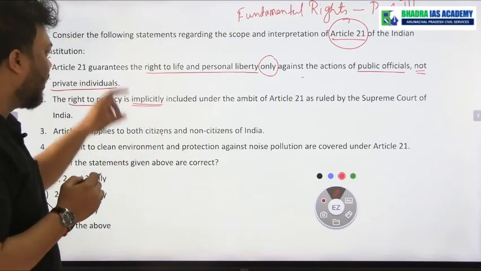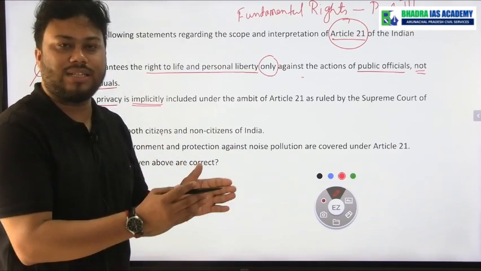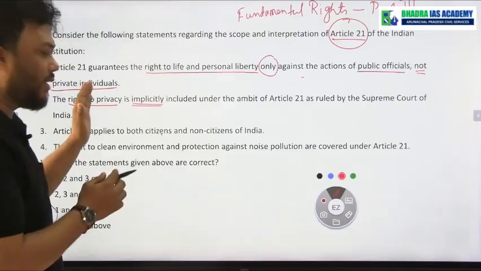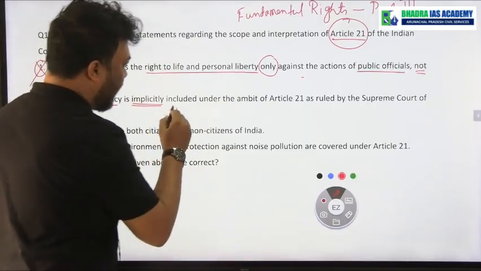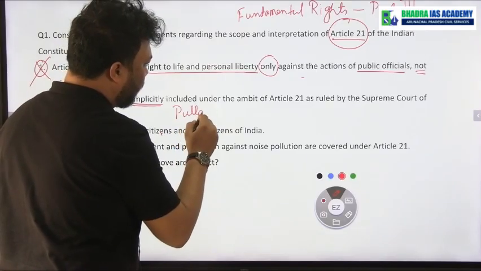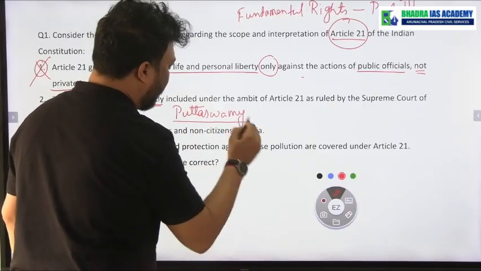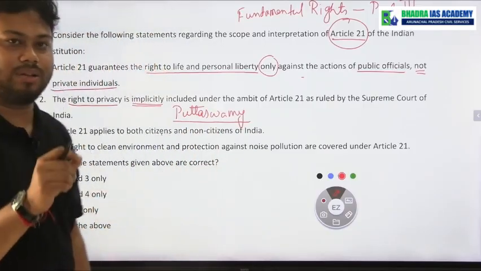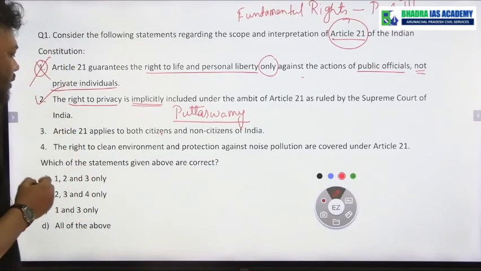Implicitly included means it is not directly included in the Constitution, but by various judgments of the Supreme Court, right to privacy has become a part of Article 21. And we know that in the Puttaswamy case, the Supreme Court gave a judgment that right to privacy is a part of Article 21, and that is why statement number 2 is correct.